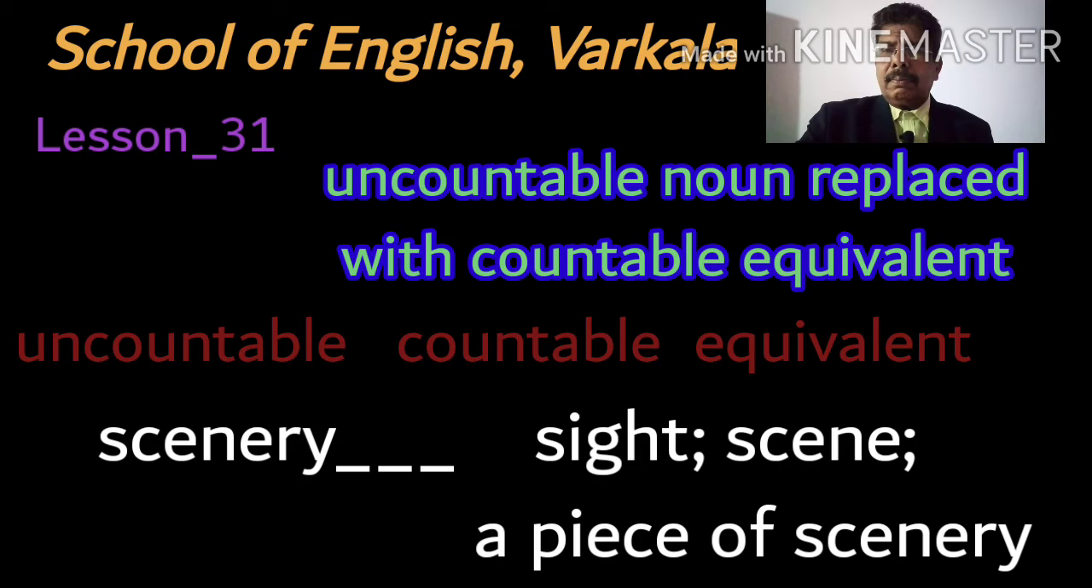Now let's move on to the next uncountable noun, scenery. The countable equivalents are sight, scene, a piece of scenery. Sight, scene, a piece of scenery are the countable equivalents of the uncountable noun scenery.